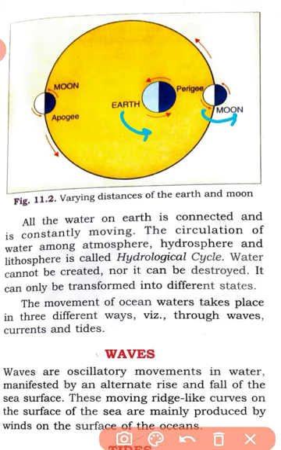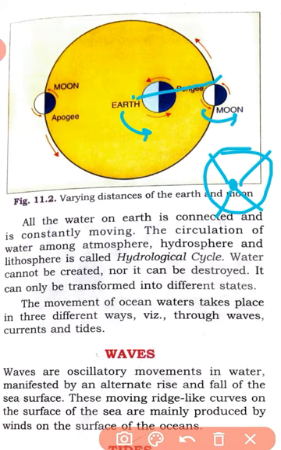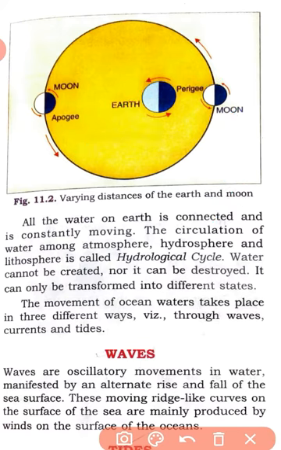Sometimes in the orbit, as it is elliptical, it is not circular. If it is a circle and this is the center, all the radii are the same. But in the elliptical form, if this is the center, then this much distance is less than this much distance, right? That is why the nearest distance from earth to moon is called the perigee, and the farthest distance between the earth and moon is called the apogee.